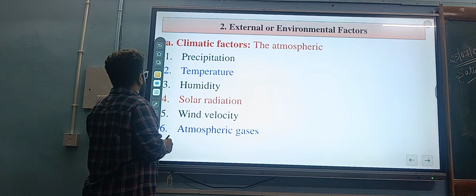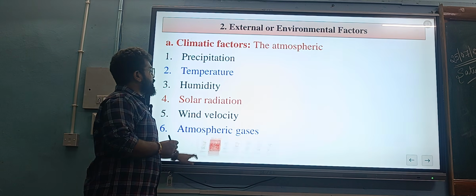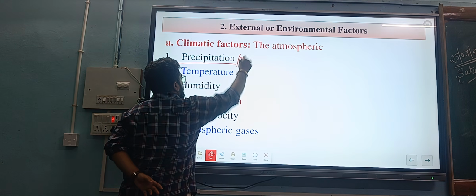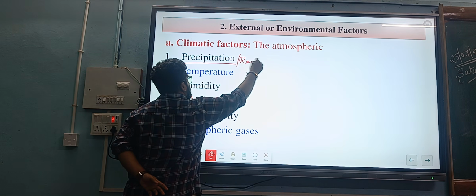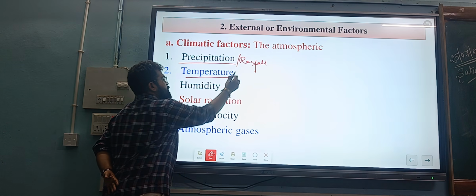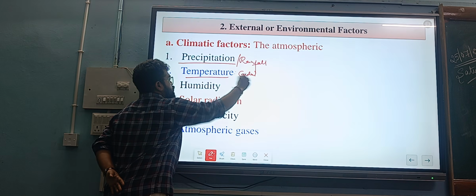So next is the external factor. In that, the first is the environmental factor or climatic factor. The climatic factors include, first, precipitation, that is rainfall. A good amount of rainfall decides the good growth of a crop. The next is temperature. We call it cardinal temperature, or the optimum temperature required for crop growth.